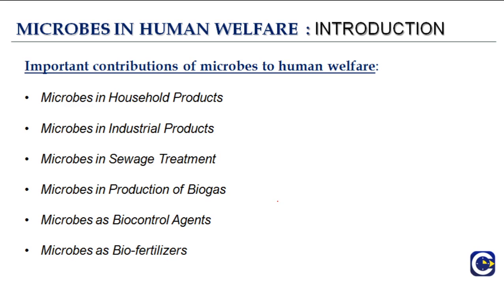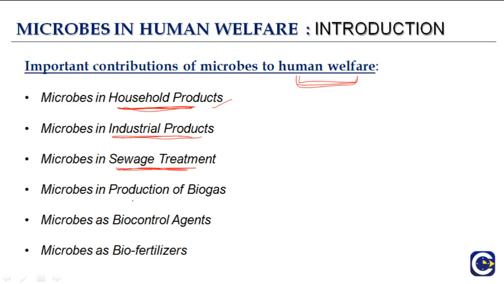The important contributions of microbes to human welfare, to humans and their well-being. Microbes are used in various household products, for example, in the formation of certain products that we consume on a daily basis. They can be used in industrial products, to enhance the production of certain products. Then they are used in sewage treatment, which is also helping humans.